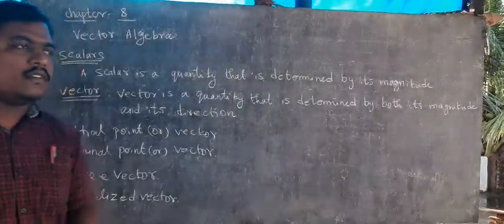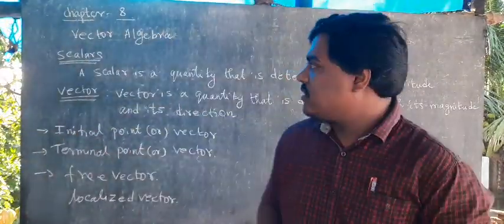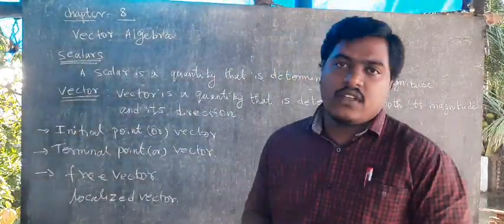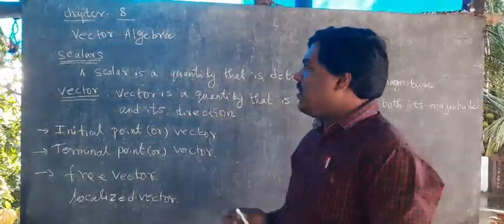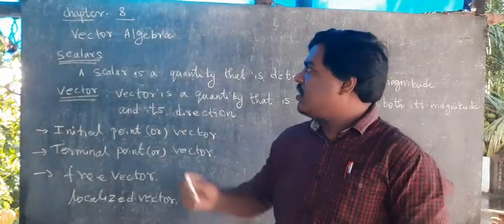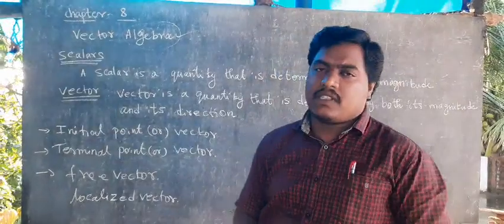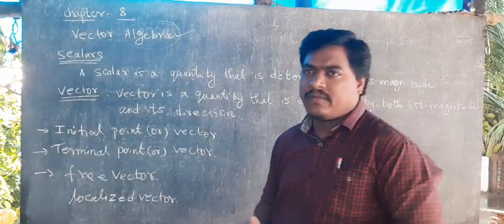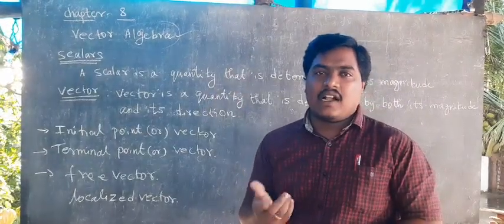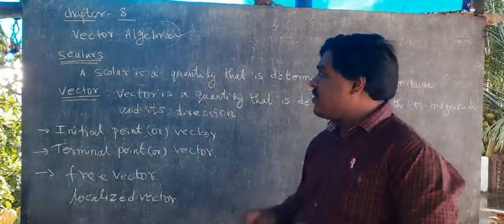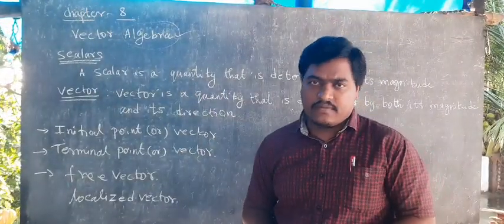Good morning, students. This is chapter 8, vector algebra. This is a new chapter for you and also a new concept for you. Right? So listen, vector. In algebra, the algebraic expressions, we are using variables. That is called algebra, but this is called vector algebra. Here, vector algebra means we are dealing with directions, magnitude, and scalars.